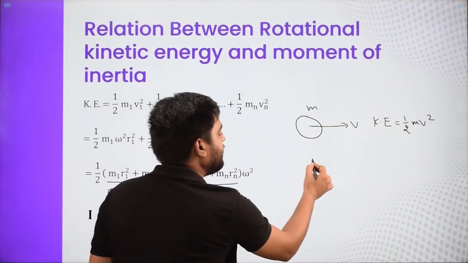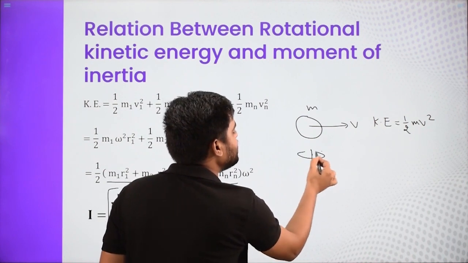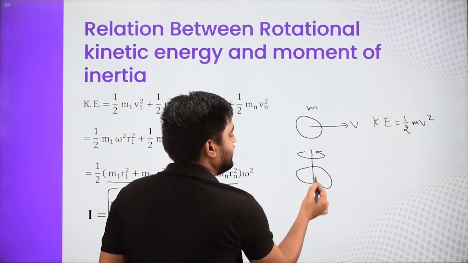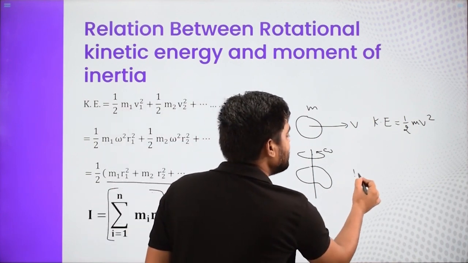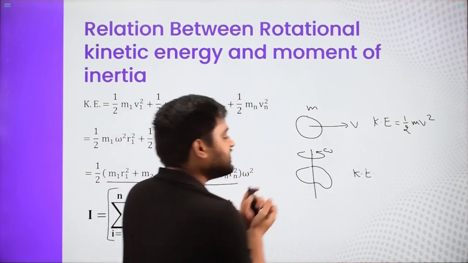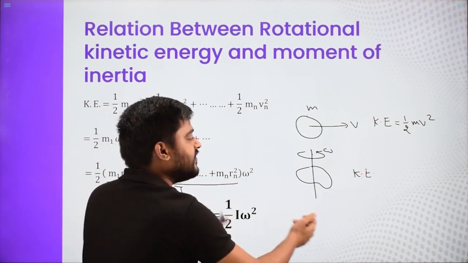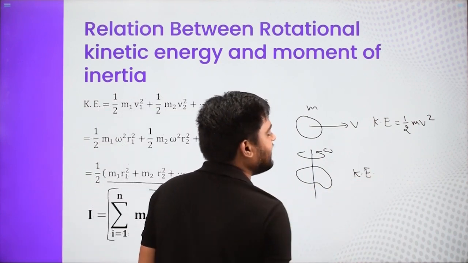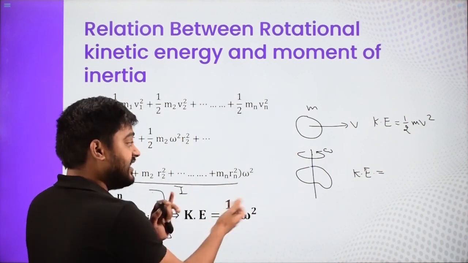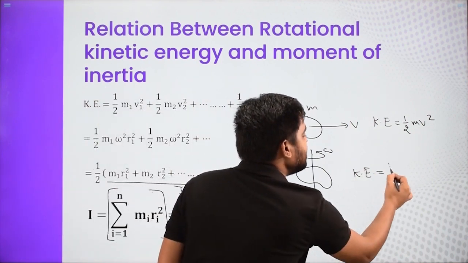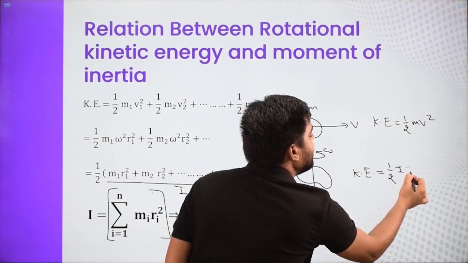But what if you have an axis about which your object is rotating with an angular speed omega? See, this is also having some kinetic energy, but it is not going anywhere, so it doesn't have any translatory kinetic energy. Its kinetic energy is entirely kinetic energy of rotation, and that is given by half I omega square.